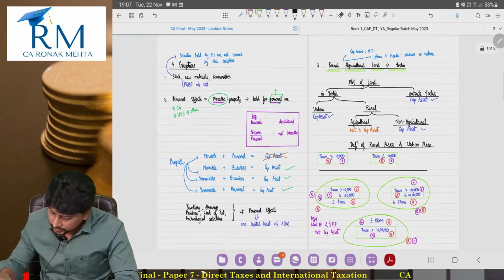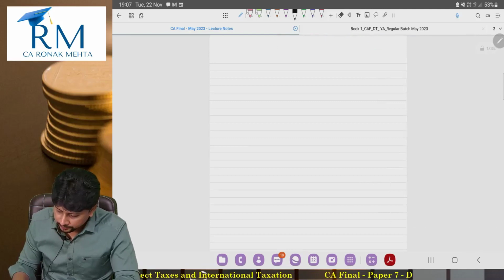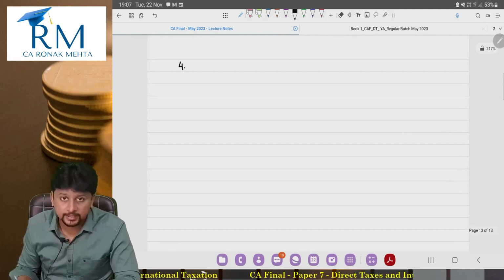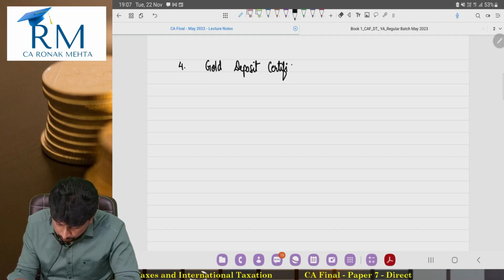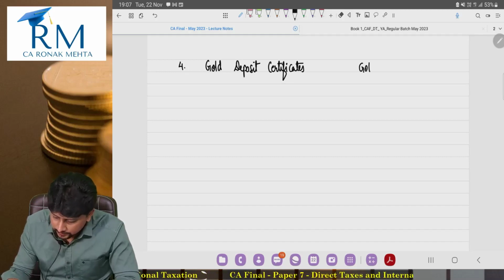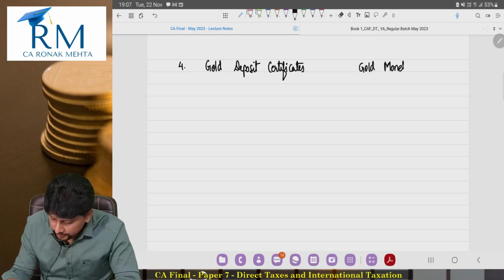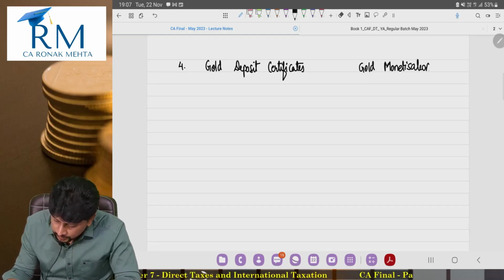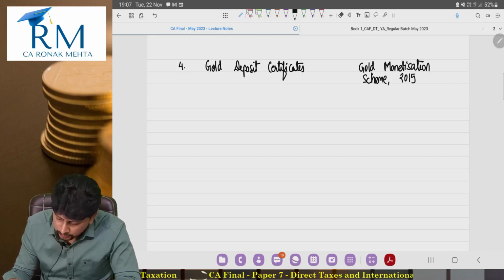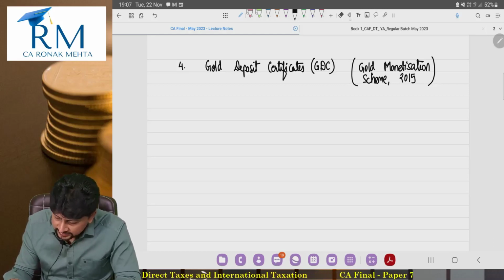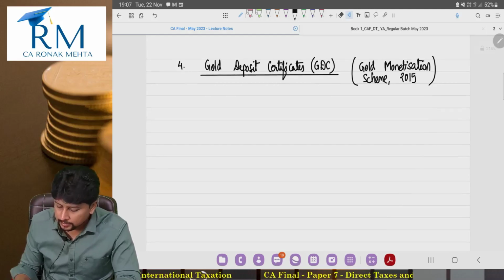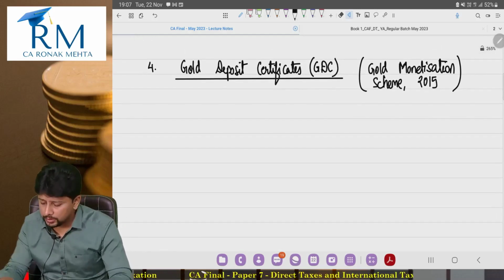Chalo, finishing it, fourth and the last exception. We are doing the definition of capital asset. Fourth exception, called gold deposit certificates. There was something started by this government in the year 2015. The Modi government started something called gold monetization scheme 2015. According to this scheme, gold deposit certificates are issued. What is this whole scheme about?